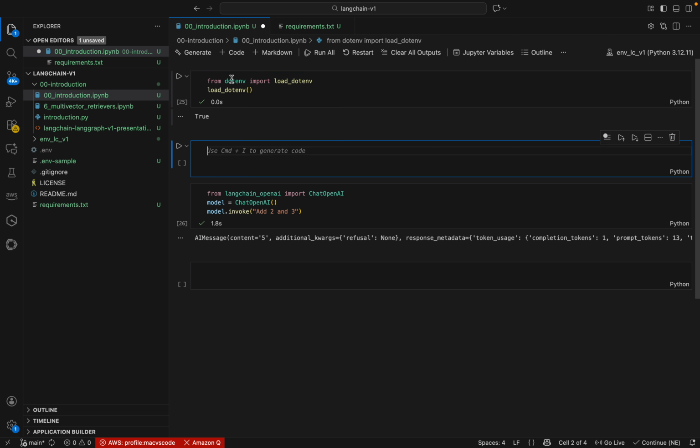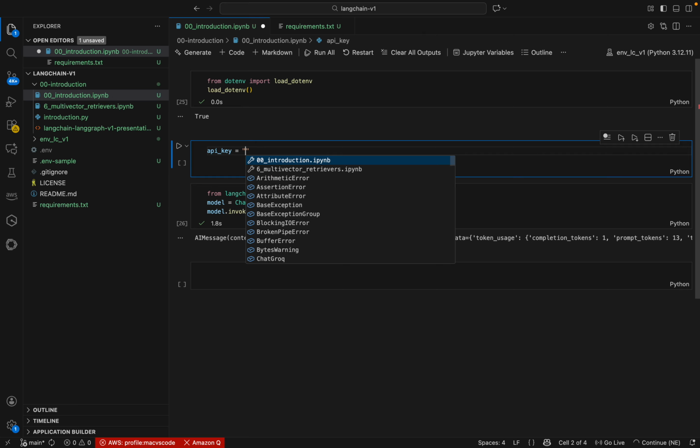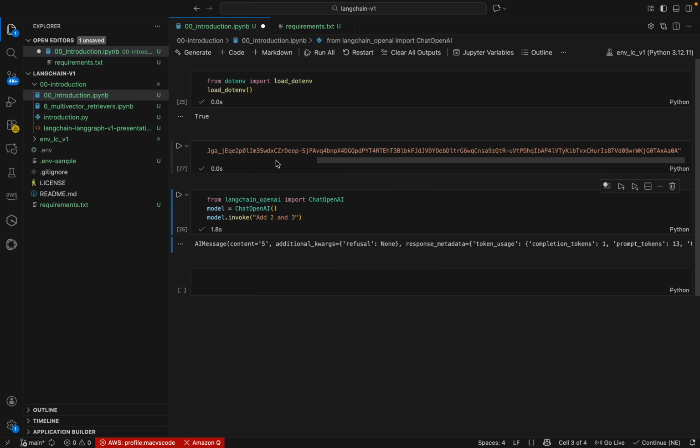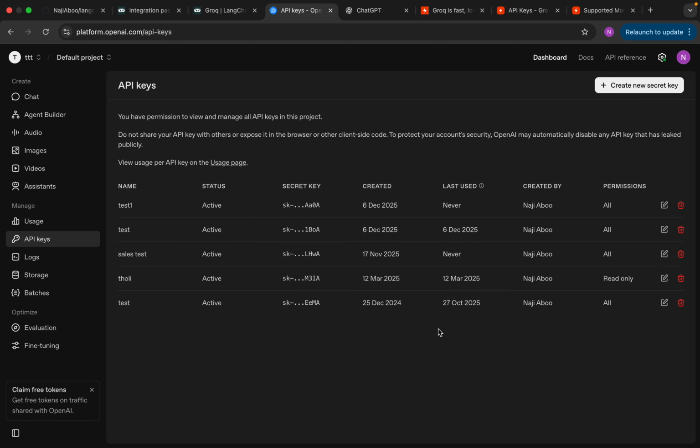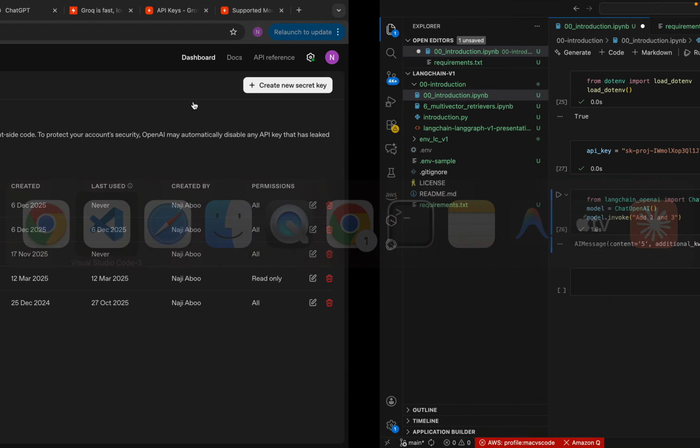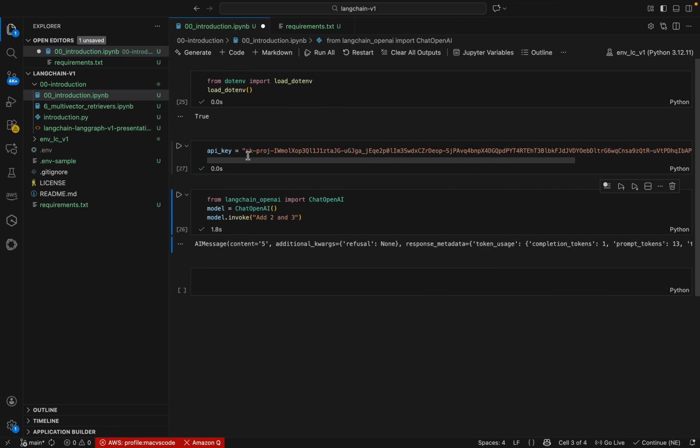For the time being, let me mention that API key and paste it here. Okay, so this is my OpenAI API key, and here ensure that you recharge it with a minimum of $6 to work with. Yeah, that is how OpenAI works. I don't think they are providing any free versions anymore. Earlier they were giving a $5 free credit, but now they have stopped that.